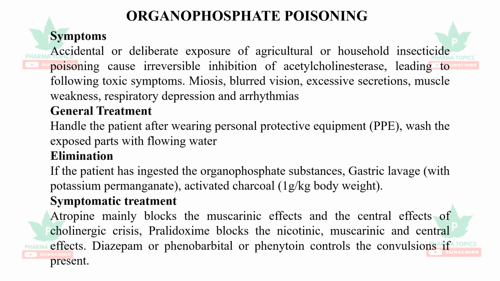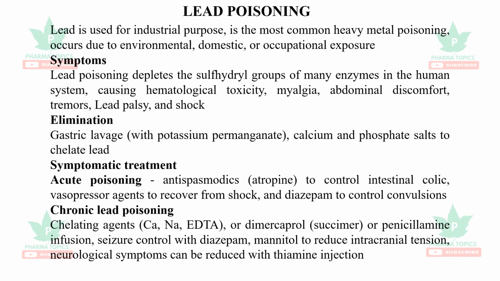So handle the patient with personal protective equipment, wash the exposed parts with flowing water, elimination with gastric lavage or activated charcoal. Symptomatic treatment, atropine plus pralidoxime is most important to reverse the nicotinic, muscarinic, and central effects. Diazepam or phenobarbital or phenytoin can be used to control the convulsions if present.